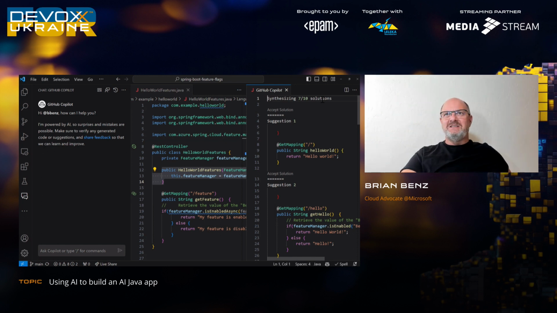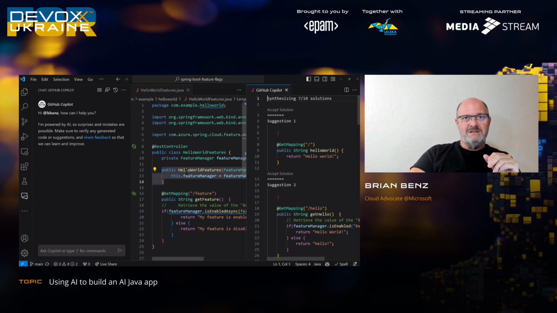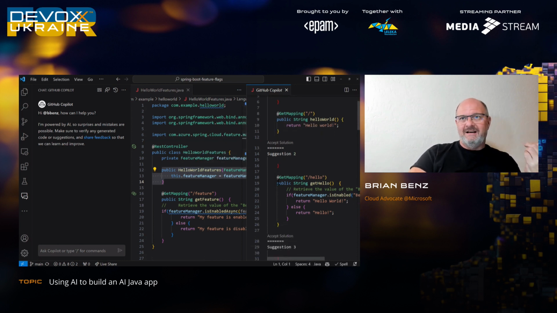So it says up here, synthesizing 7 of 10 solutions. Obviously, this is a completely different set of steps for this particular application. You wouldn't know that unless you have experience with coding. So it's not like somebody who's never worked with Java is going to be able to just come in here and say, write me some code that works just fine. If I actually accept this solution, it's going to ruin my code.